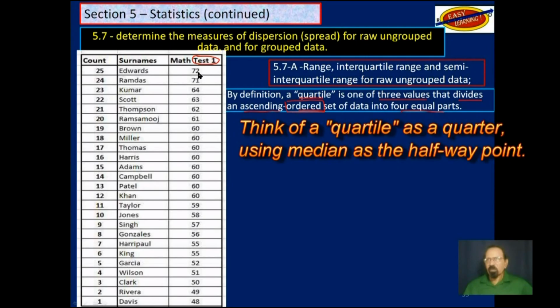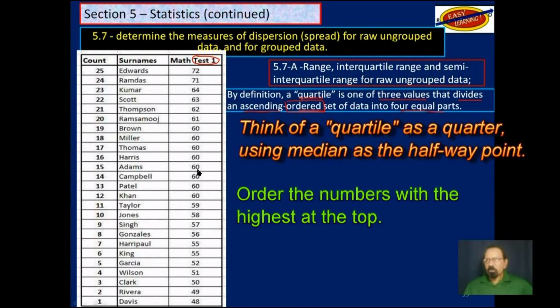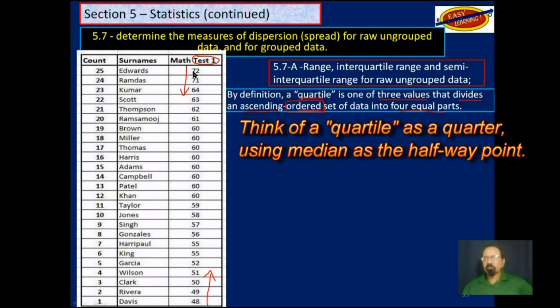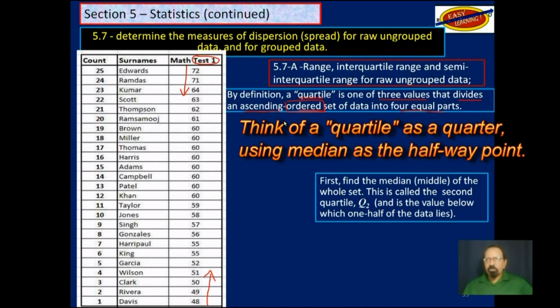It is ordered. You could say descending if you start from the top here, or ascending if you start from below going up, but it must be ordered. Now, first, the median or the middle of the whole set. This is called the second quartile, Q2, and it is a value below which 1/2 of the data lies.